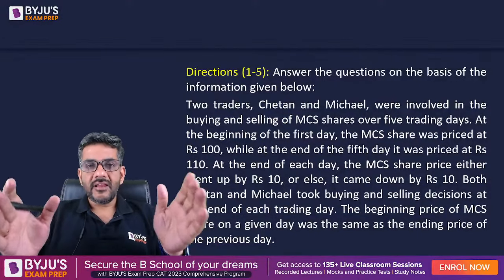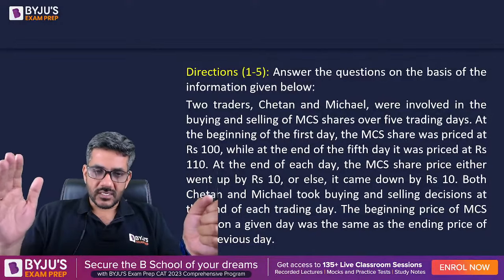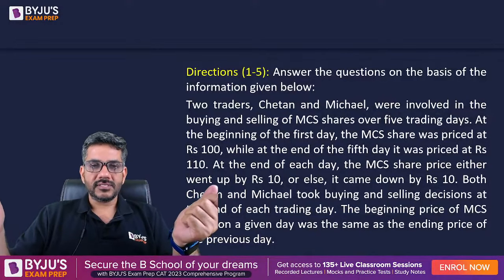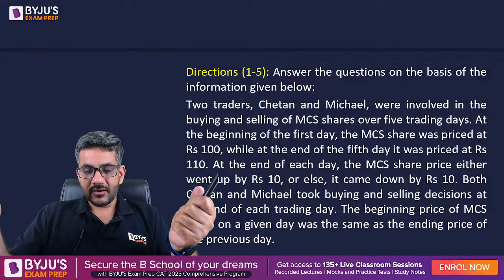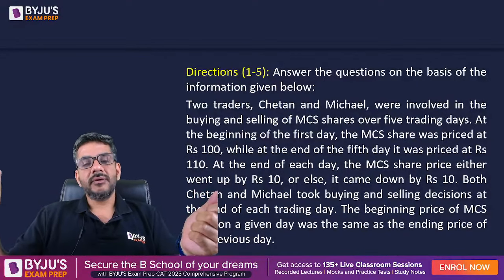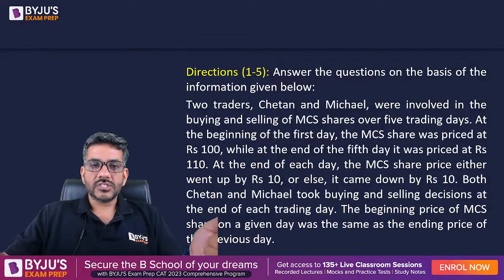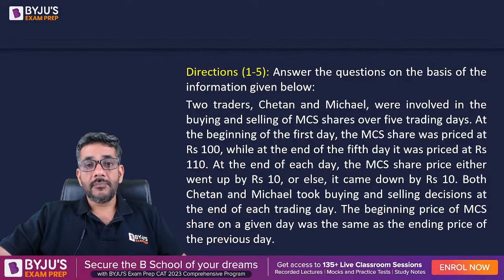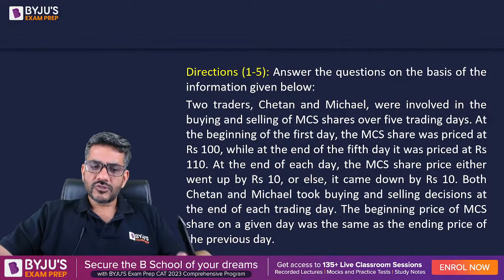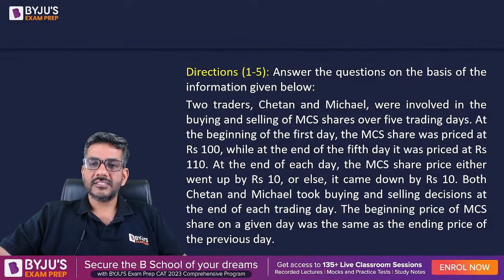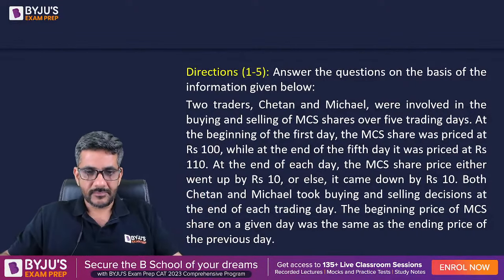So in 5 days, the price, though it has only fluctuated by 10 rupees every day, either going up by 10 rupees or coming down by 10 rupees, ultimately at the end of 5 days, it was finally 10 rupees above the original price that was on the very first day. So the net change in the price is only plus 10, though every day the change was either plus 10 or minus 10.